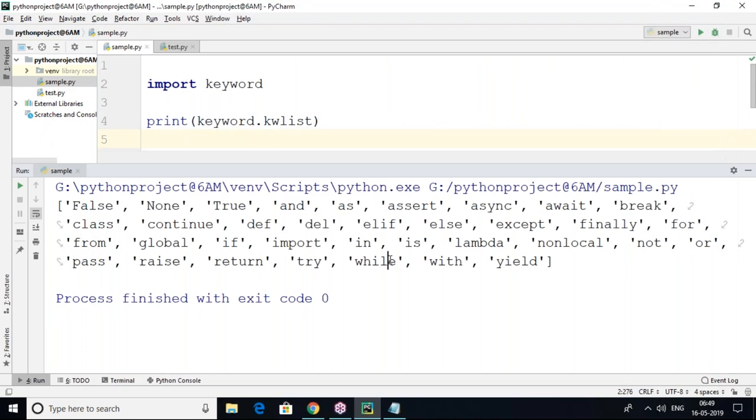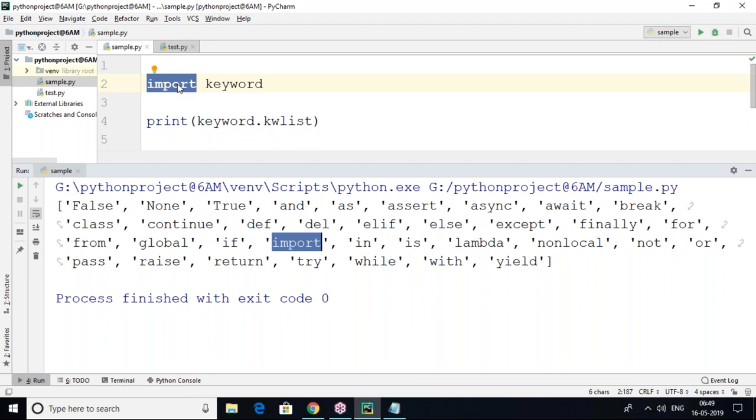So these words are reserved words. You are telling a special message to the interpreter. So we cannot use these words as identifiers or for any variable purpose. Only in special cases do we use them. Suppose import is one of the keywords. You can see this import.